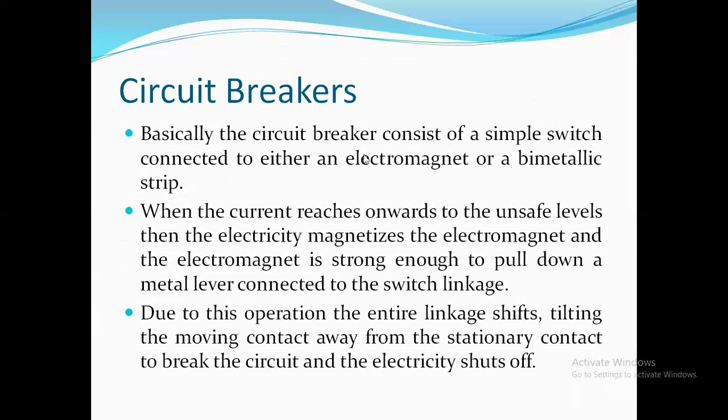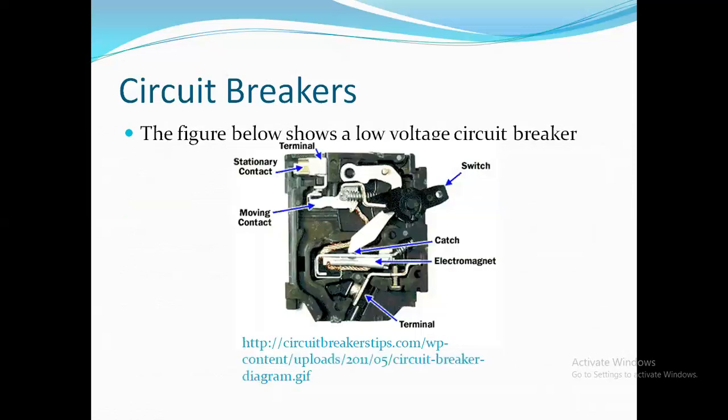Basically, a circuit breaker consists of a simple switch which is connected to either an electromagnet or a bimetallic strip. When the current reaches abnormal levels, the bimetallic strip or electromagnet will be strong enough to pull down the moving contact, and therefore the circuit will open. Because of this, the faulty portion will be isolated from the healthy section.